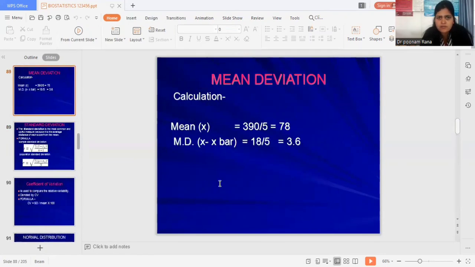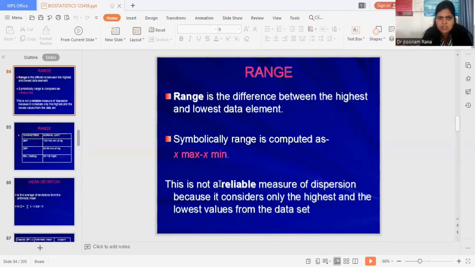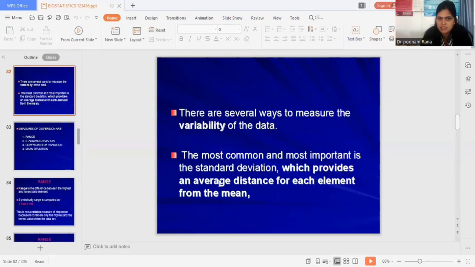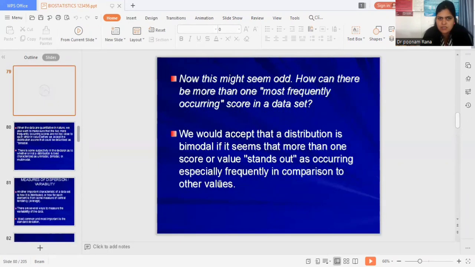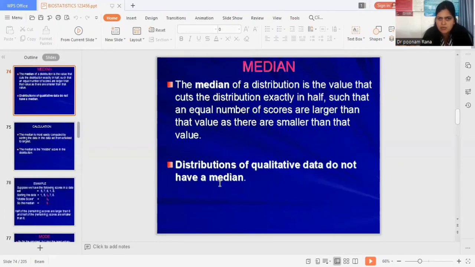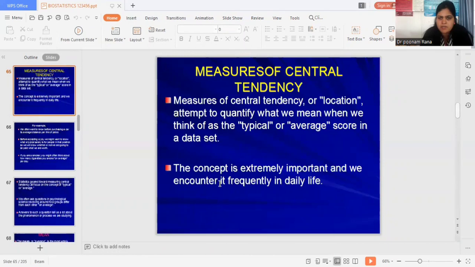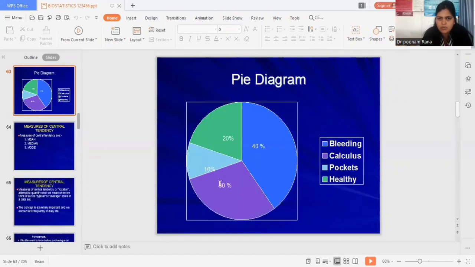Coefficient of variation, mean deviation, range, measures of dispersion, standard deviation, coefficient of variation and mean deviation. Mean, median, mode, that is central tendency. Measures of central tendency: mean, median, mode.